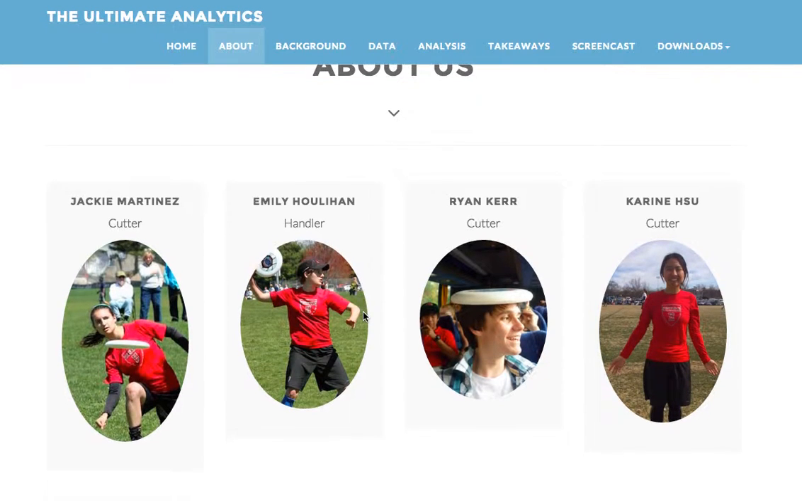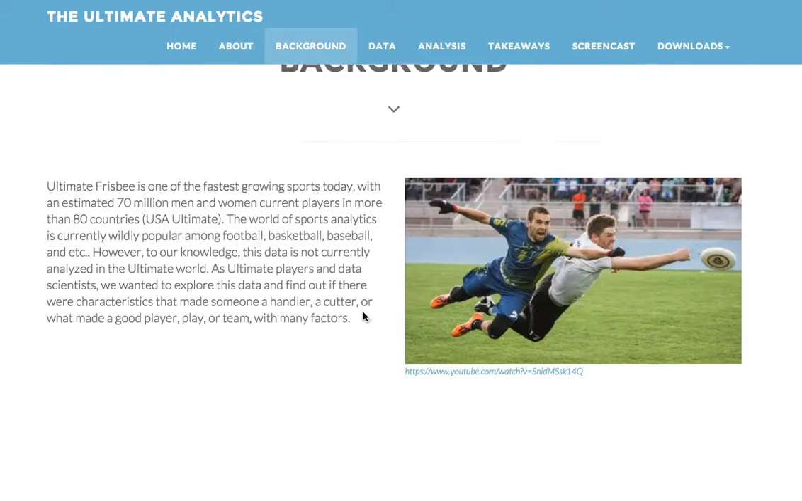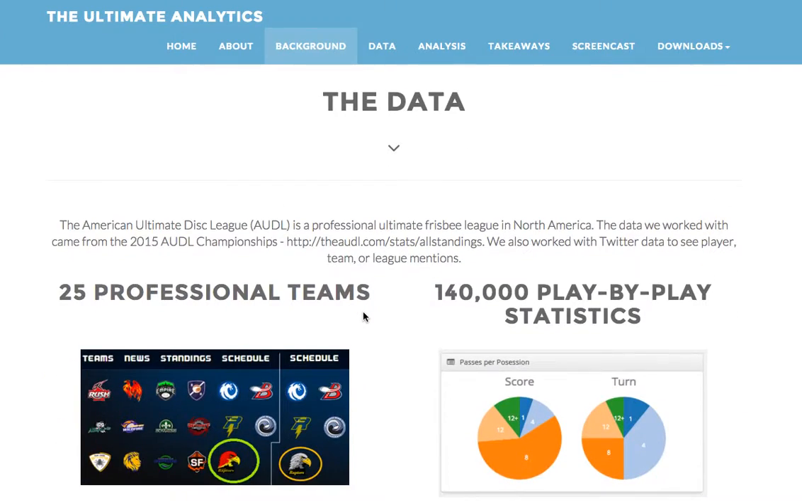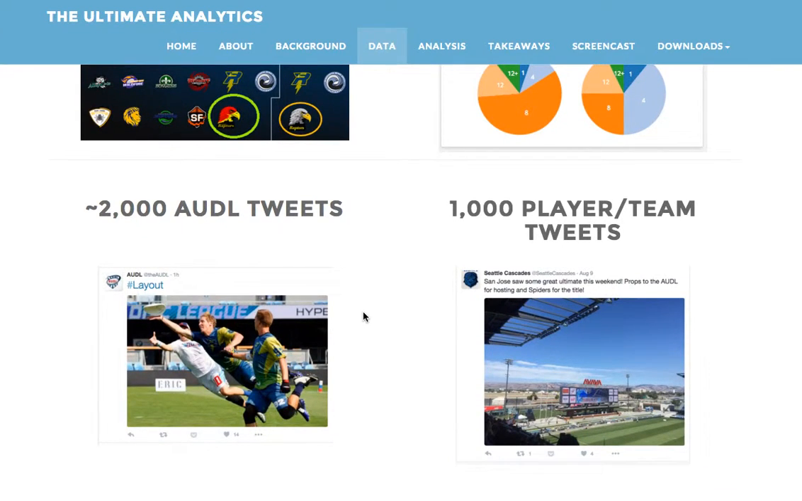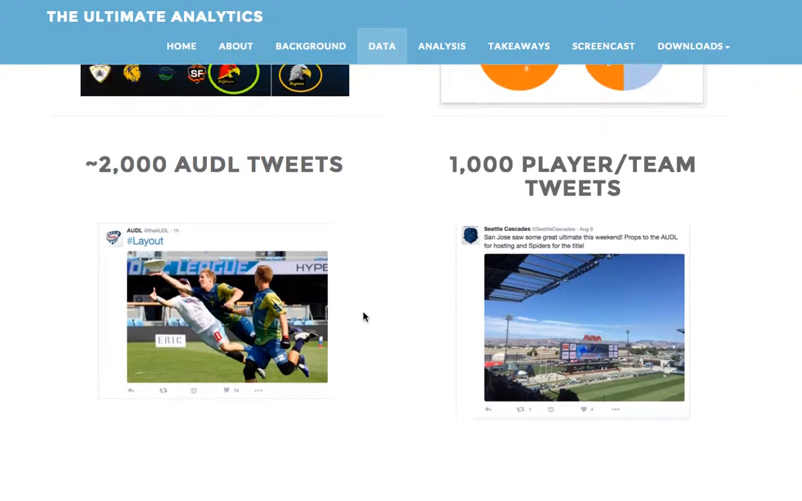Our data comes from the American Ultimate Disc League 2015 Championships, which had 25 teams with data for every point played. We also used Twitter data that contained mentions of players and teams to see how popular Frisbee was.